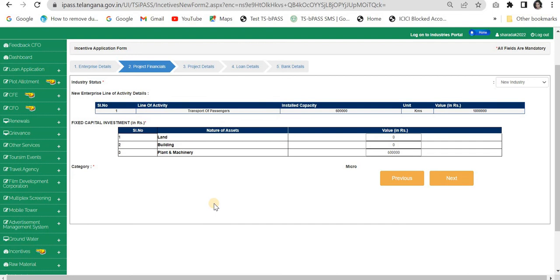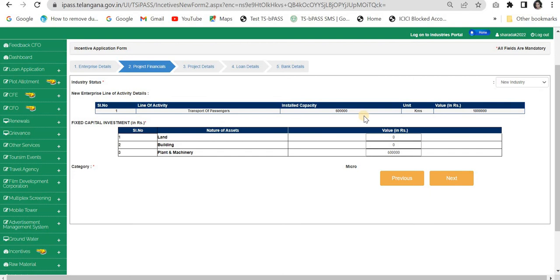So the second part of the application is filling the project financials. I have already selected industry status as a new industry, because ours is a new car. So new industry. I have already completed filling the details. You have to fill the line of activity, type it as transportation of passengers or transportation of goods. For me, it is transportation of passengers because it is a car.